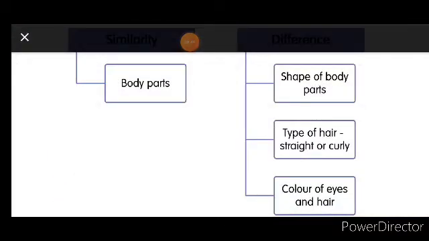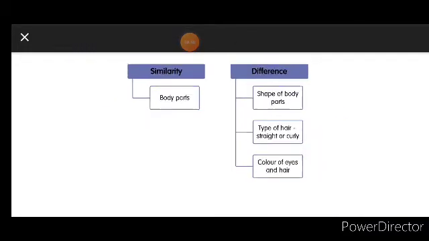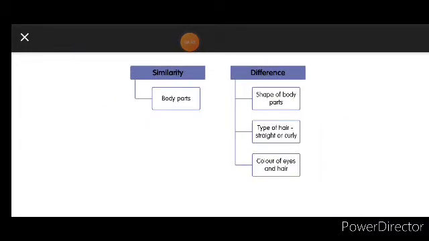So we'll see here the similarity. Similar means how are we the same? The number of body parts is the same for us. But how are we different? The shape of the body parts differs. The type of the hair differs, and color of the eye and hair also differs. Some have slightly brownish hair, some have dark black hair, like that. Skin also, some of us are brown, wheatish, some have a brighter color than wheatish, like that. We differ in the color of the skin also.